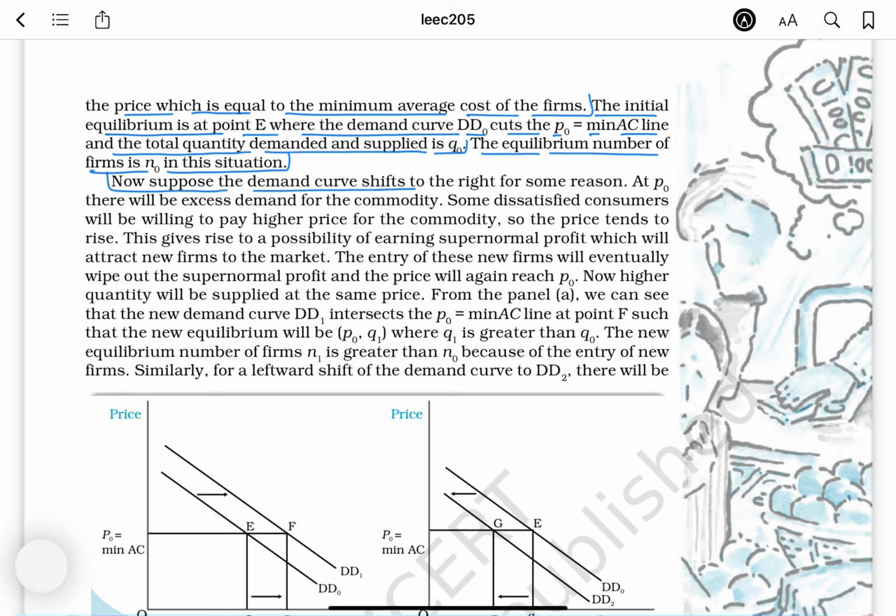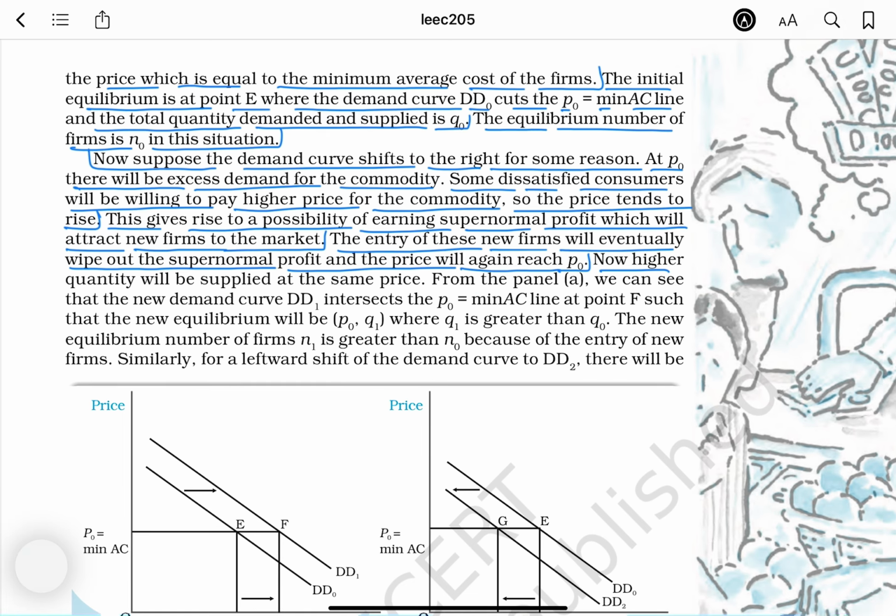Now suppose the demand curve shifts to the right for some reason. At P0 there will be excess demand for the commodity. Some dissatisfied consumers will be willing to pay higher price for the commodity, so the price tends to rise. This gives rise to a possibility of earning supernormal profit which will attract new firms to the market. The entry of these new firms will eventually wipe out the supernormal profit and the price will again reach P0.